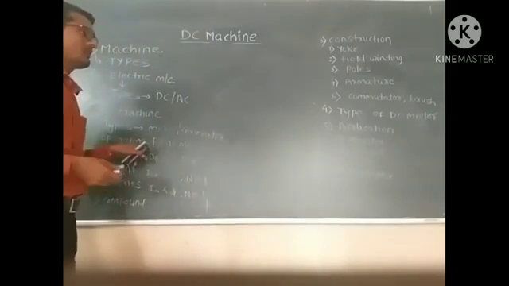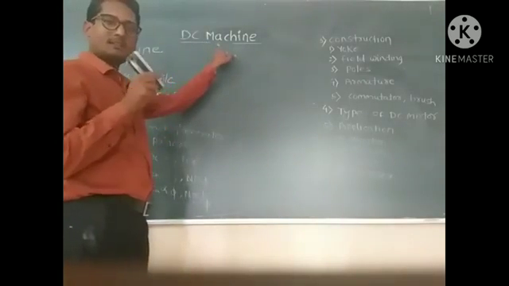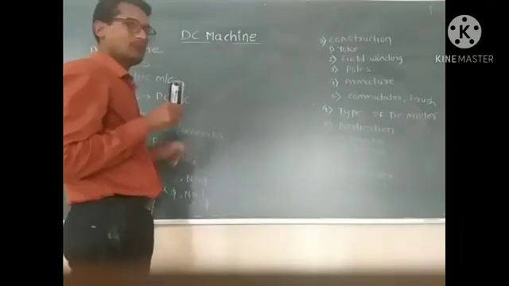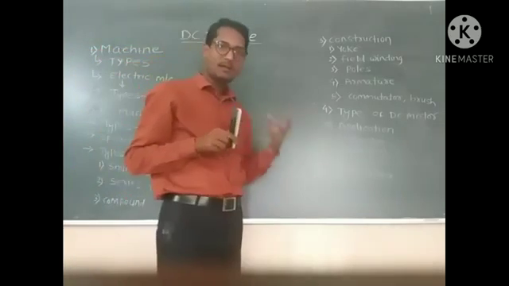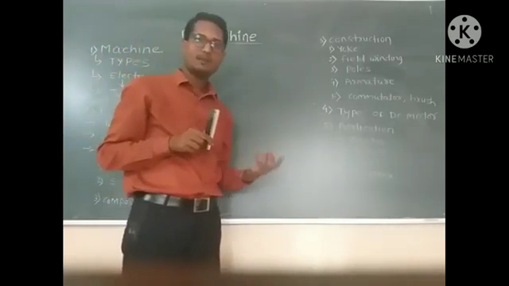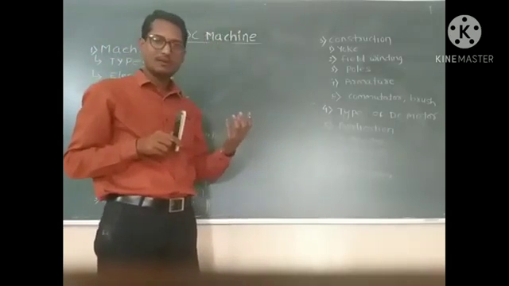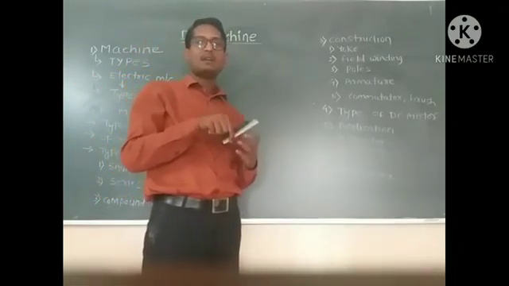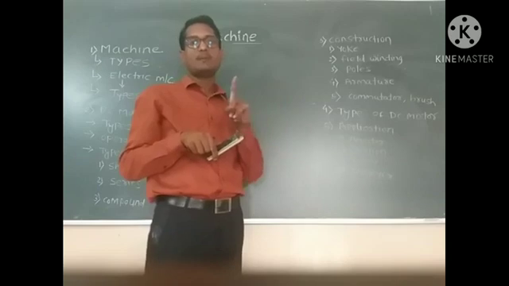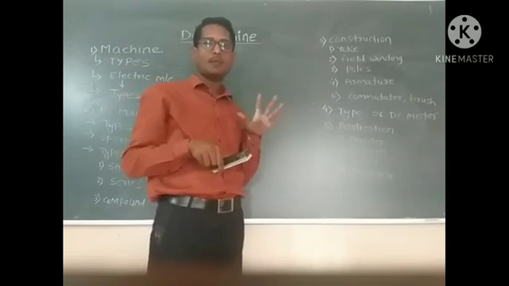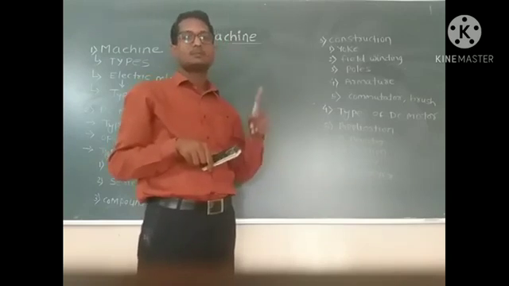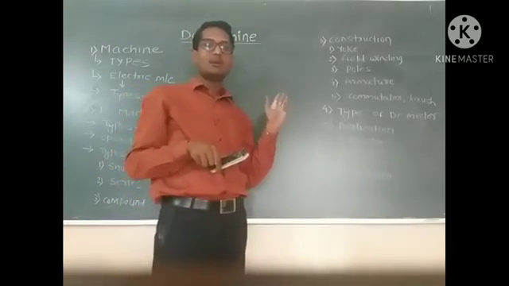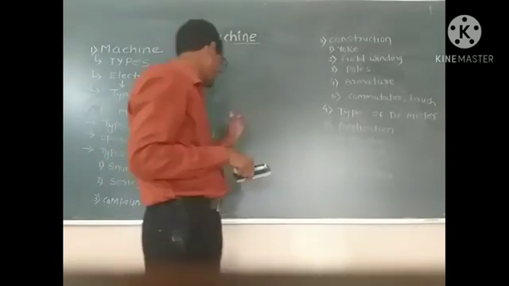After that, we look only at the concept of DC machines, and in the DC machine we have to understand only the DC motors. So, what is the operating principle of a DC motor? The operating principle of a DC motor depends upon this: when a current carrying conductor is placed in a magnetic field, it experiences a mechanical force. That is the basic operating principle of a DC motor.